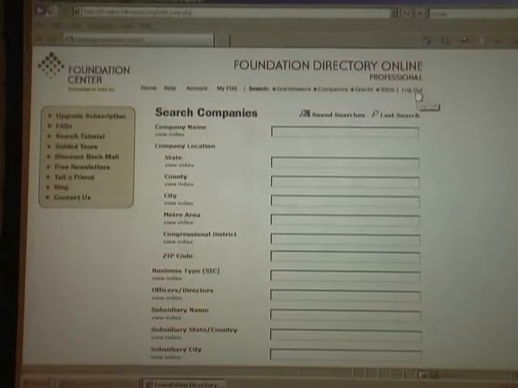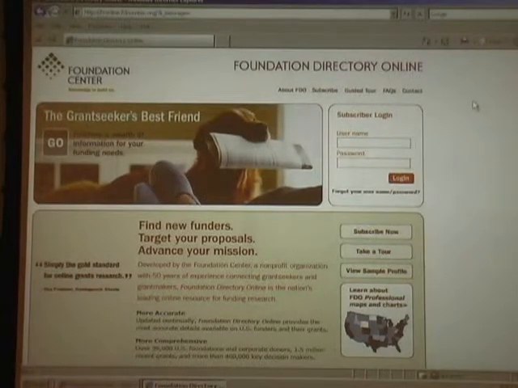So that is a quick overview of the Foundation Directory Online. Again, you have access to this here at Payap University at the professional level of the database, which is the top level, and it is available for free, and I hope you take advantage of that.